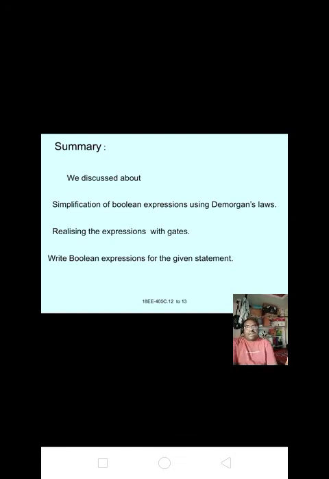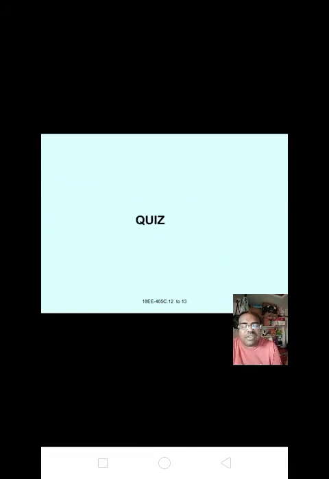Summary. We have discussed simplification of Boolean expressions using De Morgan laws, realizing the expression with gates, and writing Boolean expressions for the given statement. These are the simple tasks we have learned today.